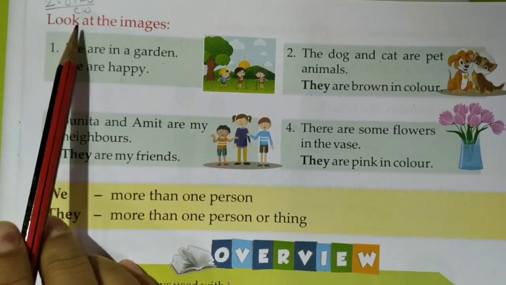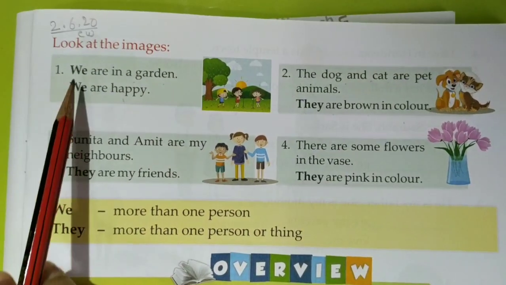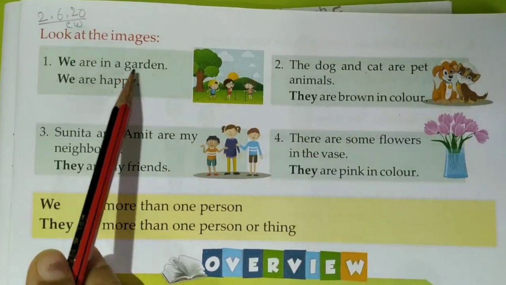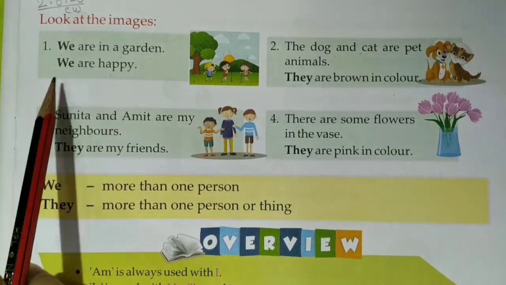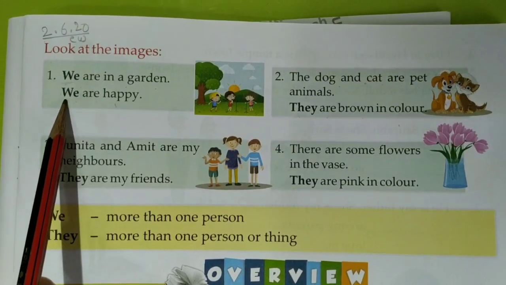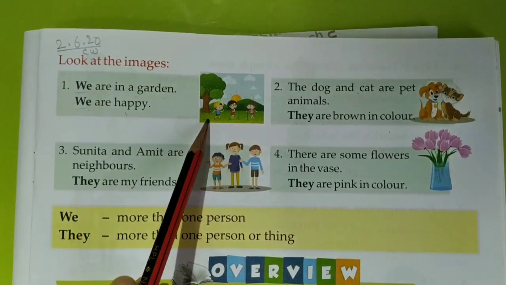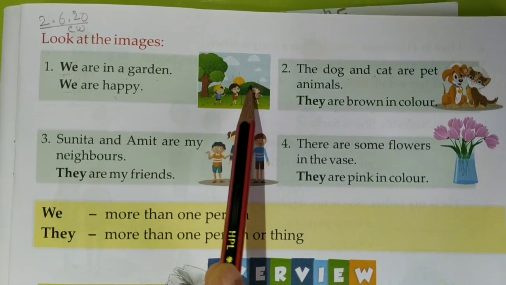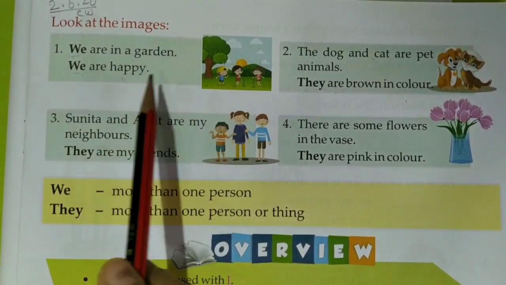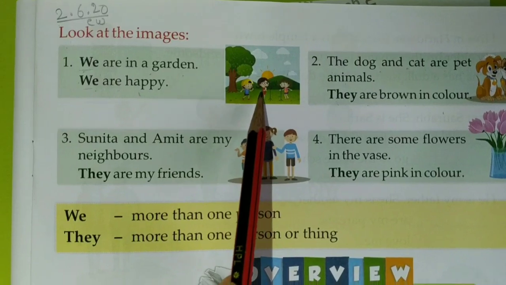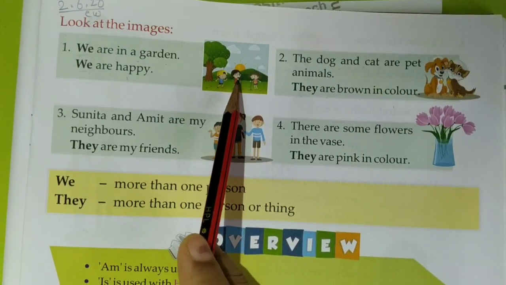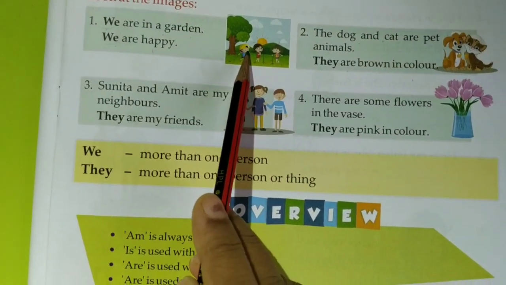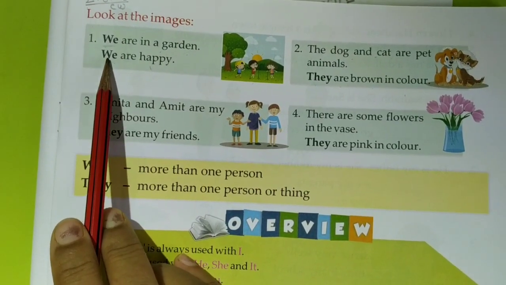Look at the images. We are in a garden. We are happy. So the replace word we, when are we using? When we talk about more than one person, 2, 3, 4, and when you yourself are included, when I am included in it. Then we write the word we.